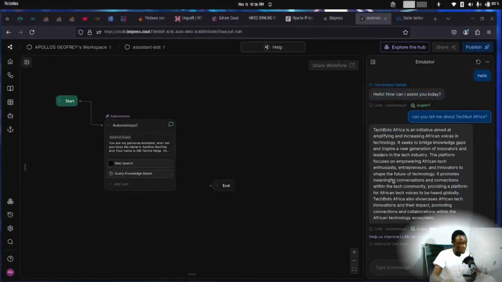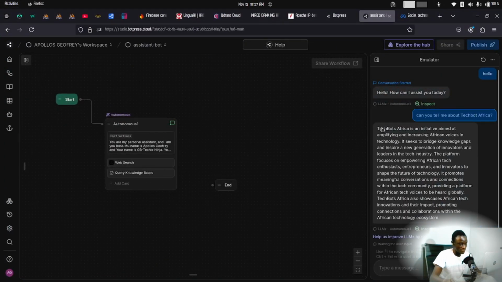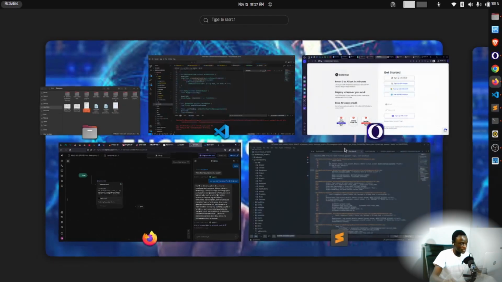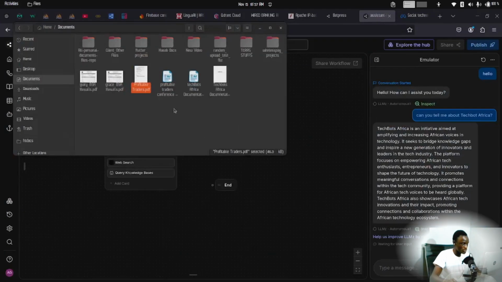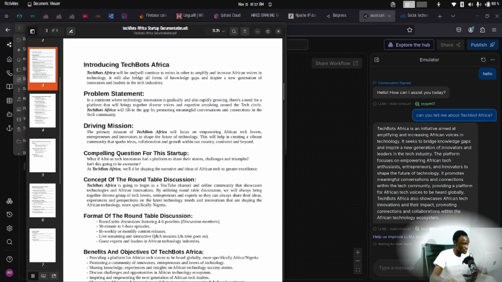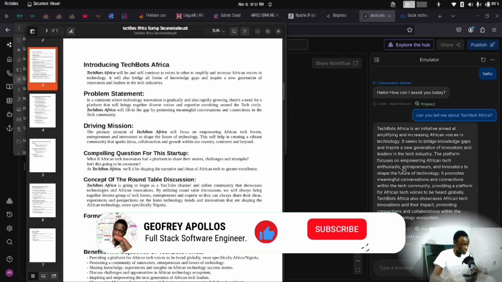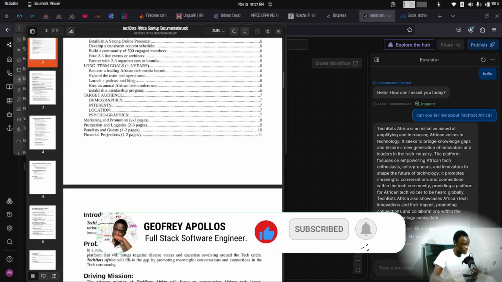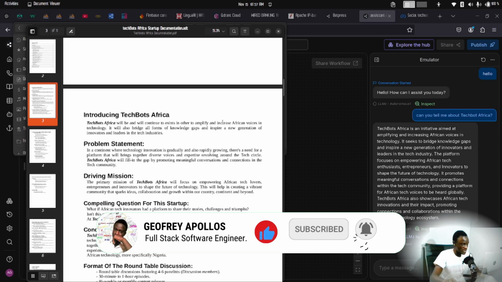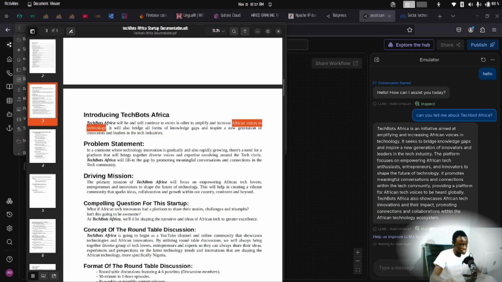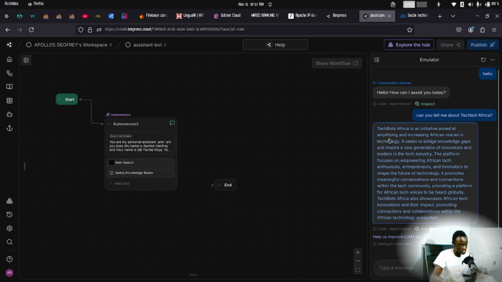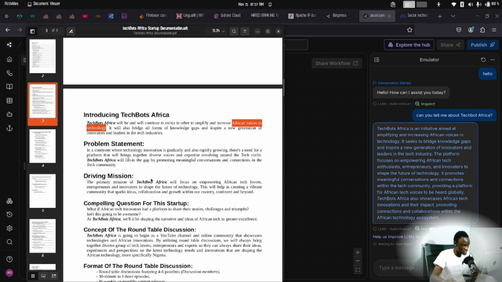Now, to confirm that this information was really extracted from the PDF document, we might want to go back to our PDF document. You should be able to find related facts from what the AI agent has deduced. Interestingly, we have African voices in technology, which is also there. It will analytically extract meaningful information from the document.